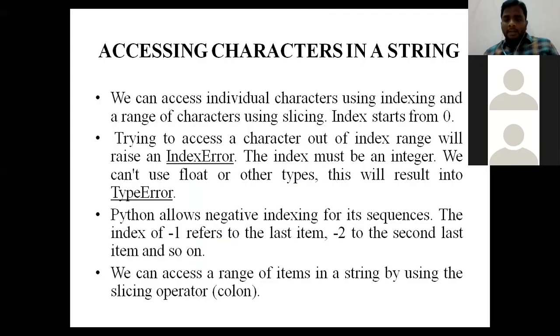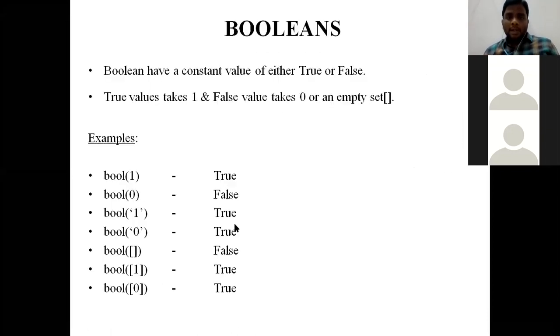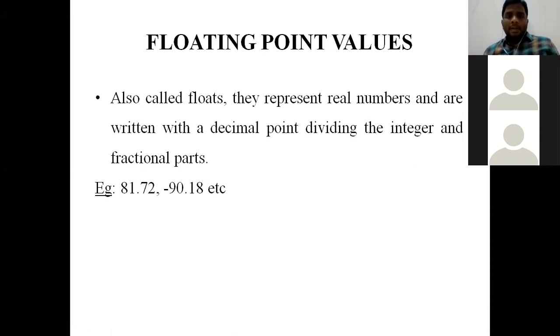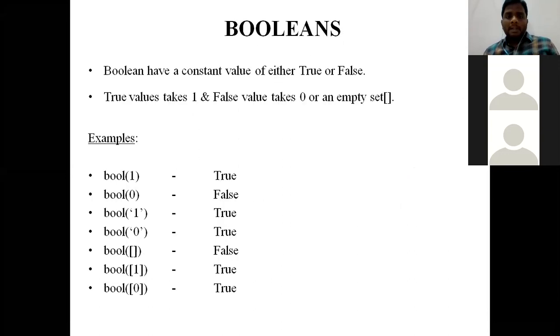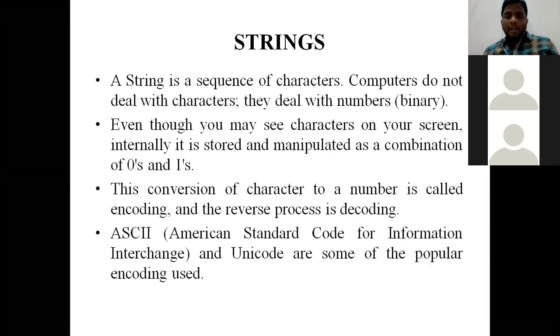So if anyone has doubts, please ask me now. I will show you the slides from the starting which we have discussed in today's class. We have discussed all these floating complex numbers in previous class itself. In today's class we have discussed bool. For false condition there are only two conditions. One, it may be either 0 or an empty set. Other than these two conditions all will be true conditions only.